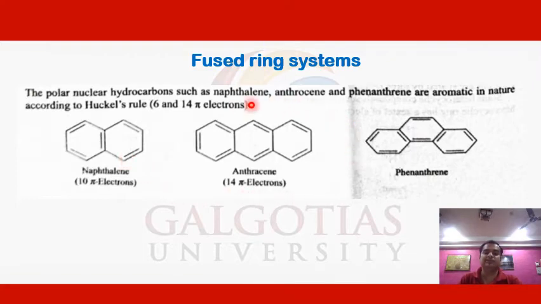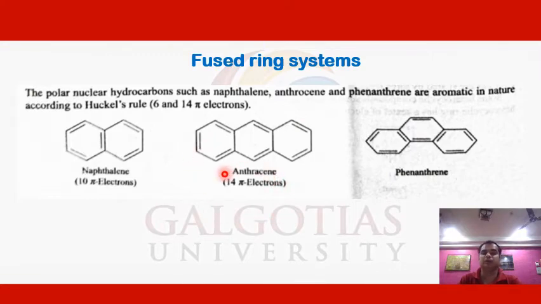Similarly, if we take the example of anthracene, which is a tricyclic system and also an example of a fused system, three benzene rings are fused with each other. In this case, four carbon atoms are shared between the fused rings. We can see that 7 pi bonds are present, which means anthracene has 14 pi electrons.